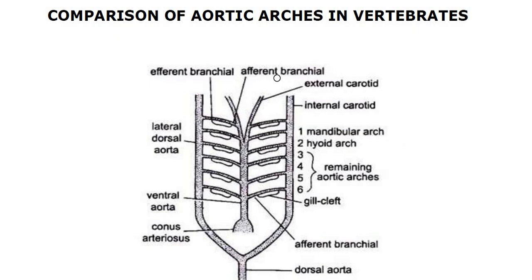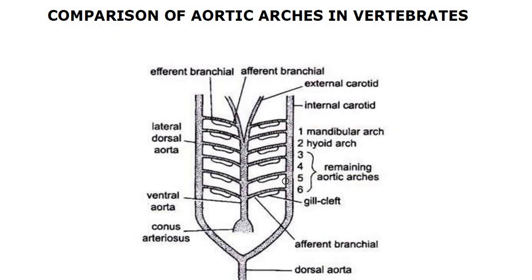The afferent branchial arch helps in the collection of deoxygenated blood from the heart and supplying it to the gills or gill slits of fish, or in the larval forms of frog or amphibians. Whereas the efferent branchial arch collects the oxygenated blood from the gills and supplies it to the other parts of the body.